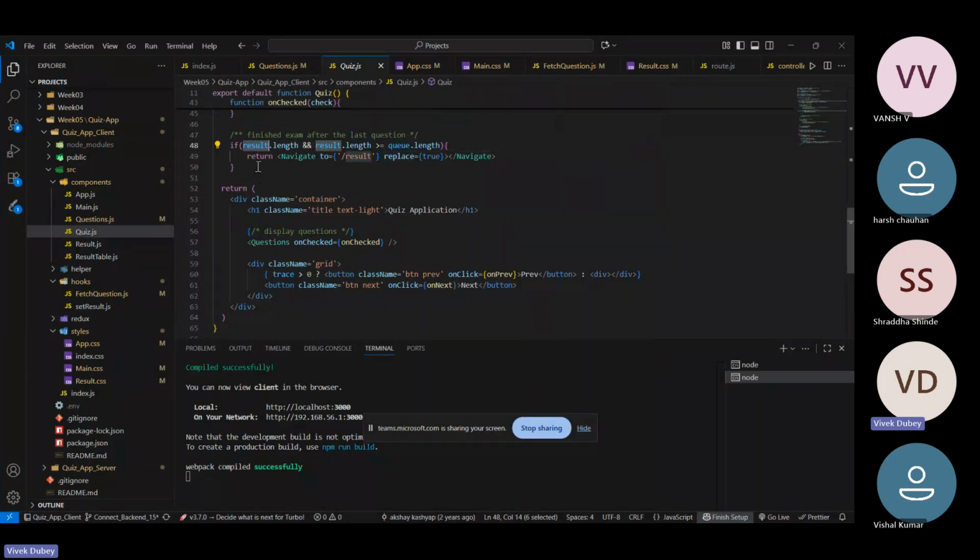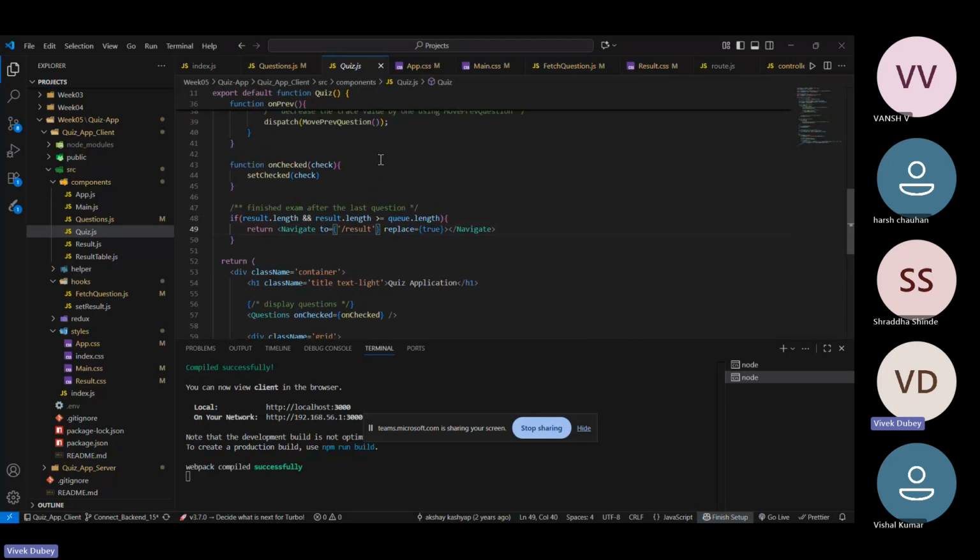Then there is this condition: if result.length is greater than q.length, then it will navigate directly to the result section. That means once the user has completed all the 5 questions and presses the submit button, it will check that both conditions are true, that result.length is greater than the q.length.